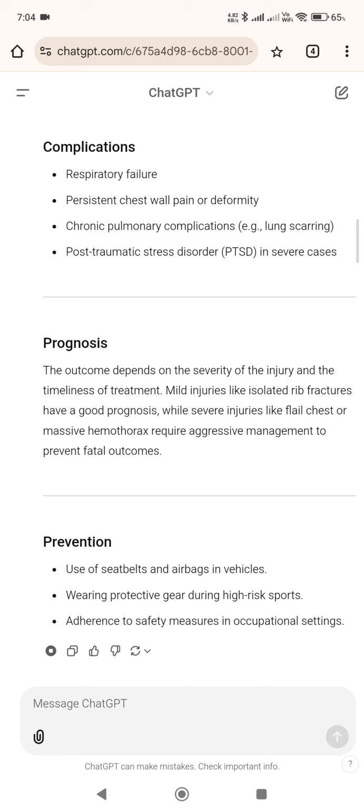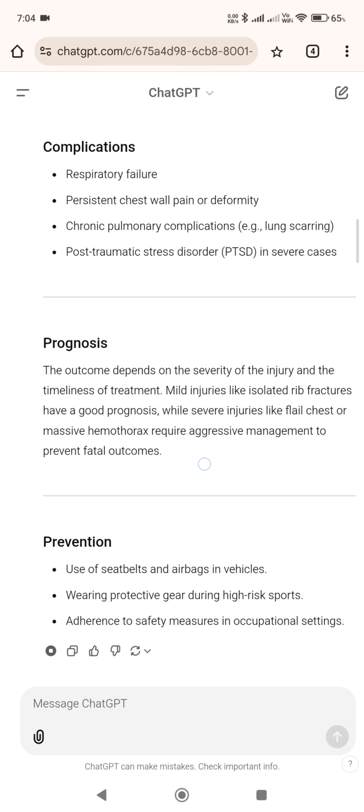Prognosis. The outcome depends on the severity of the injury and the timeliness of treatment. Mild injuries like isolated rib fractures have a good prognosis, while severe injuries like flail chest or massive hemothorax require aggressive management to prevent fatal outcomes.